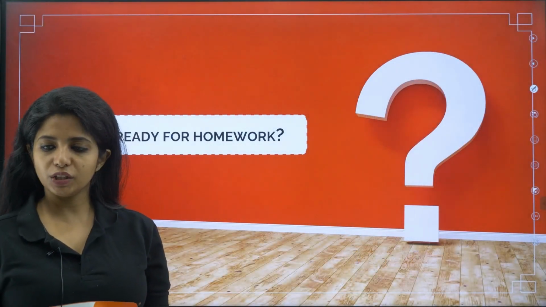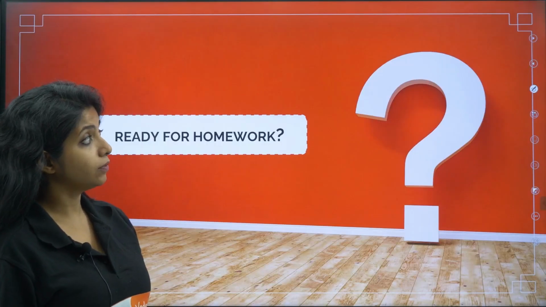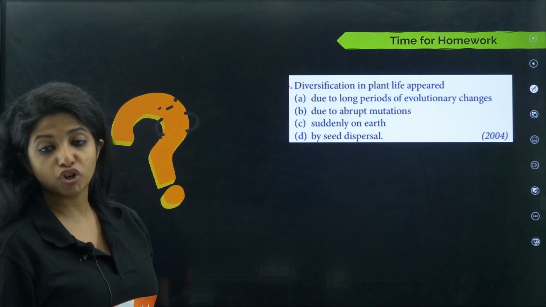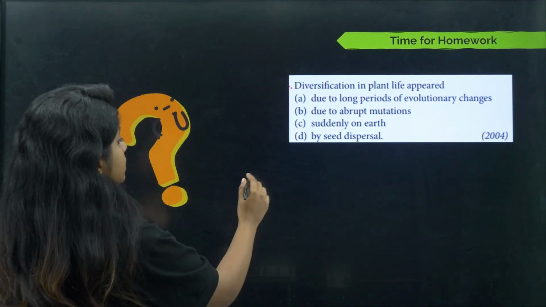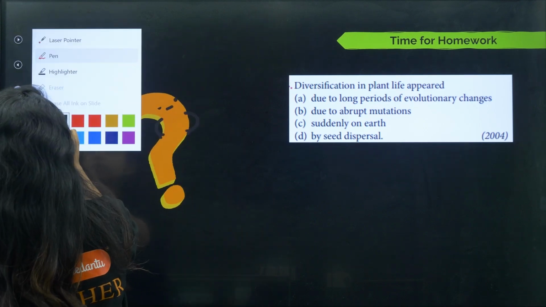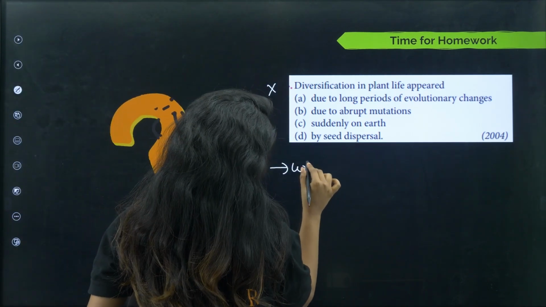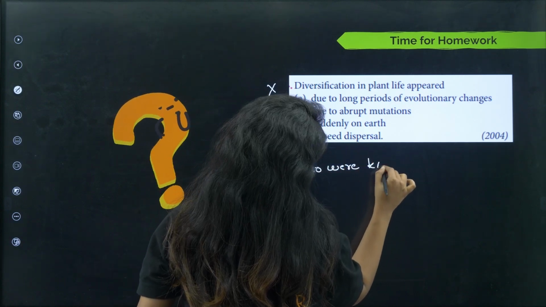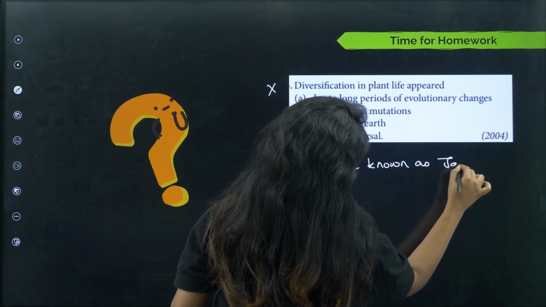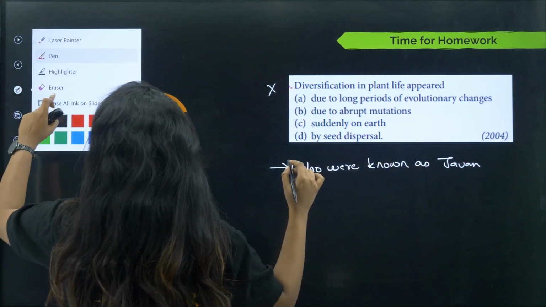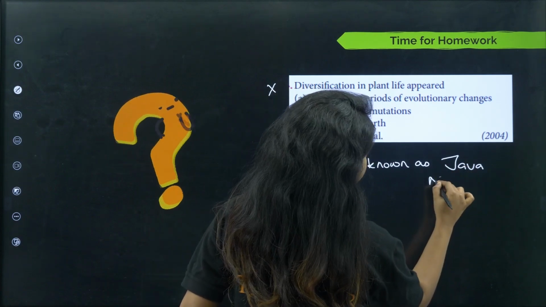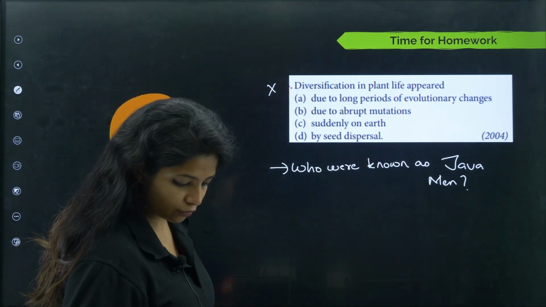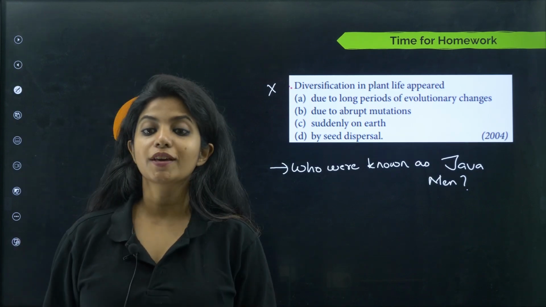Now one little homework for my little cuties. I didn't give the homework, just give me a second. The question for you is: who were known as Java men? You have to tell me the answer, after which we'll be going forward.